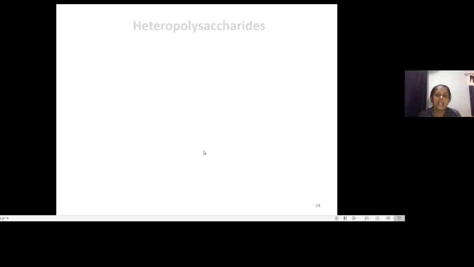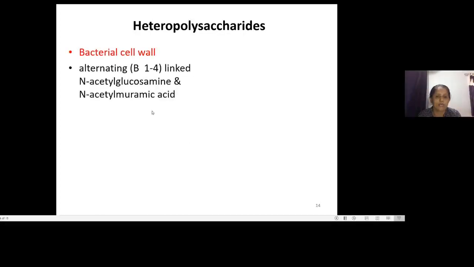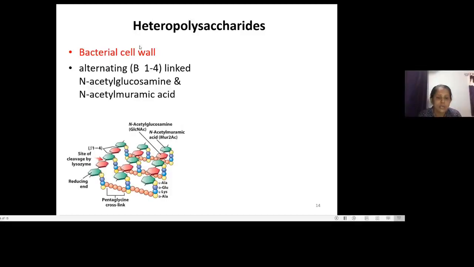Then under the heteropolysaccharides category, we take the example of the bacterial cell wall. It is composed of two different types of monomeric units. And what are those? Those are N-acetylglucosamine and N-acetylmuramic acid. These two are linked with beta 1,4 linkages. So this is a branched type of heteropolysaccharide composing the bacterial cell wall. Then the next one is hyaluronic acid.